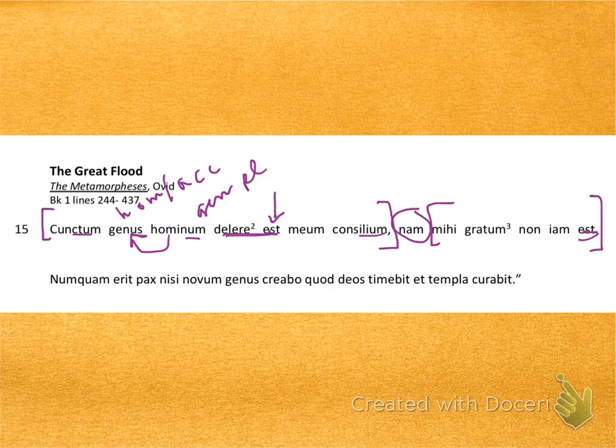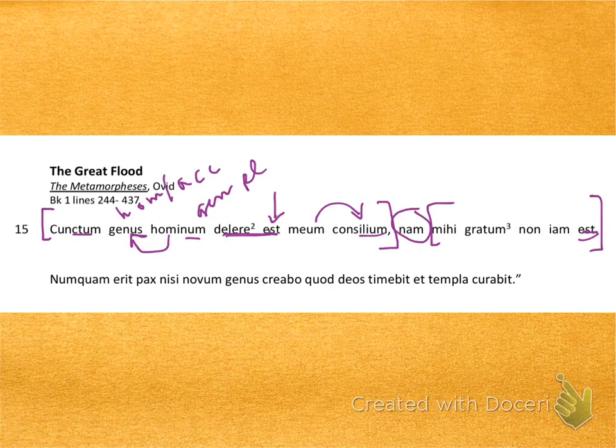Race of men. Race of men is to destroy. My plan, that's what meum consilium means. That's how you would have to translate that if you make race of men the subject and consilium the direct object.